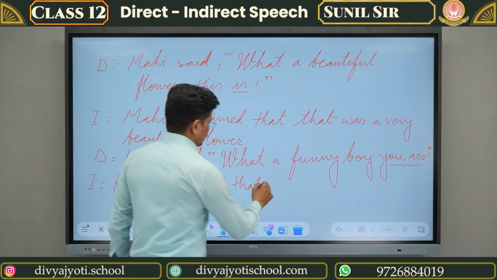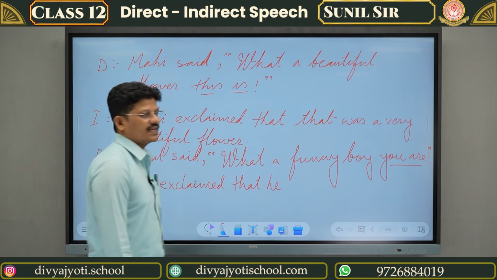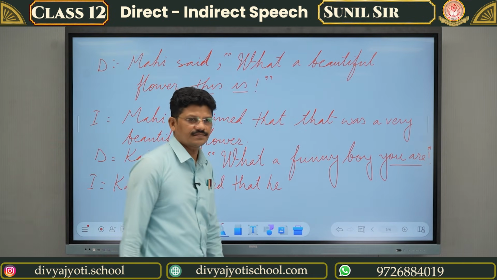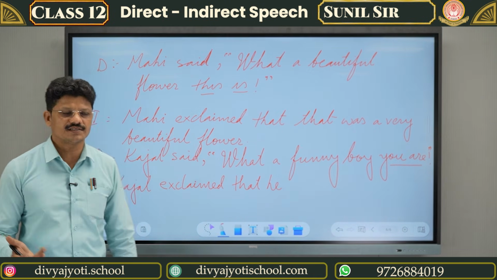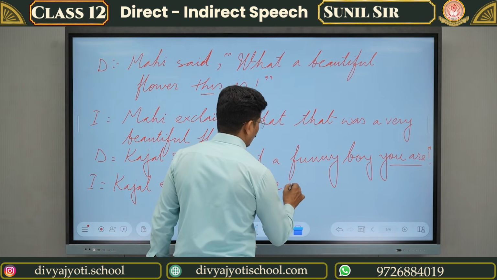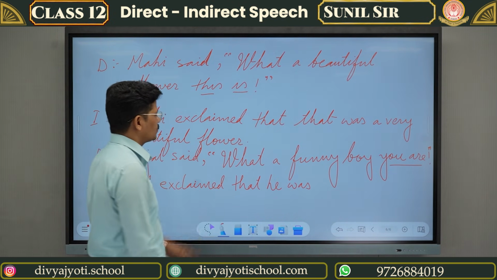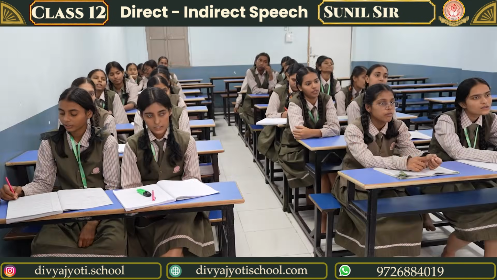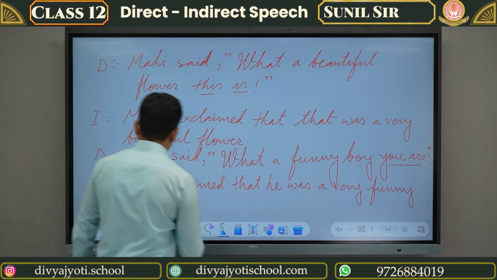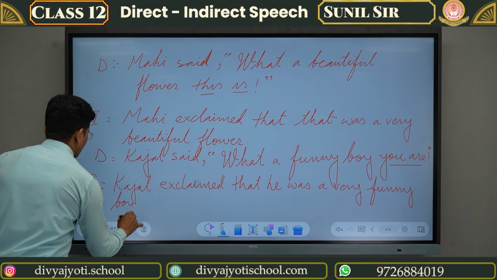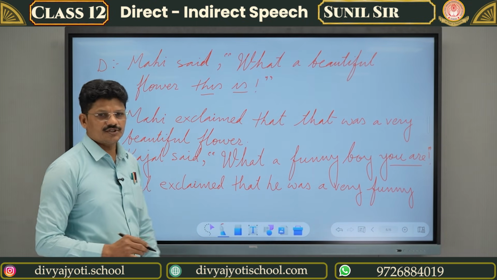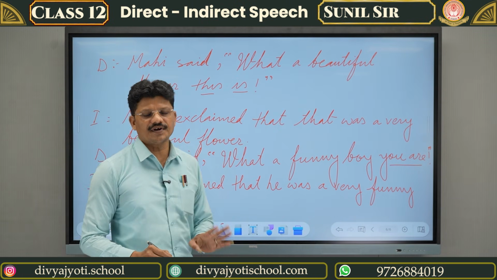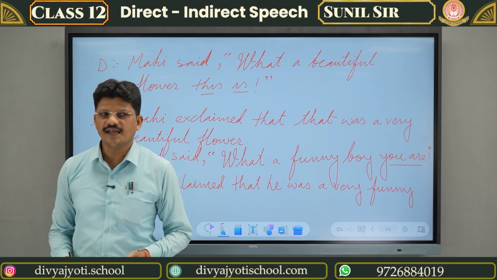So we can write "he", because it is clearly said that a boy is there. He. Which tense is this? "You are", this is simple present. Simple present turns into simple past. That he was. Then come from the beginning. So "what a" becomes "a very". A very funny boy. Have you understood? Yes. So here we complete all the four types of sentence in direct and indirect speech.